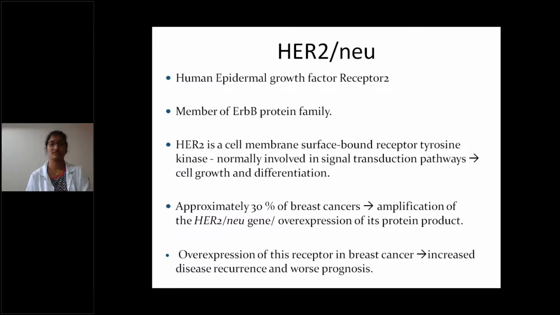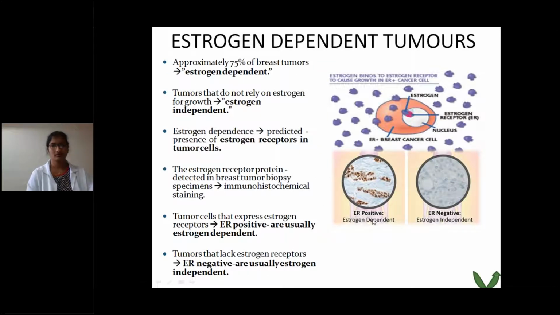growth and differentiation. Okay, approximately 30% of breast cancers have amplification of the HER2/neu gene or overexpression of its protein product. The protein product resulting from this gene overexpression causes breast cancer. Overexpression of this receptor in breast cancer has increased disease recurrence and it is associated with worse prognosis. Okay. Coming to estrogen receptor dependent tumors, that is ER dependent or independent.